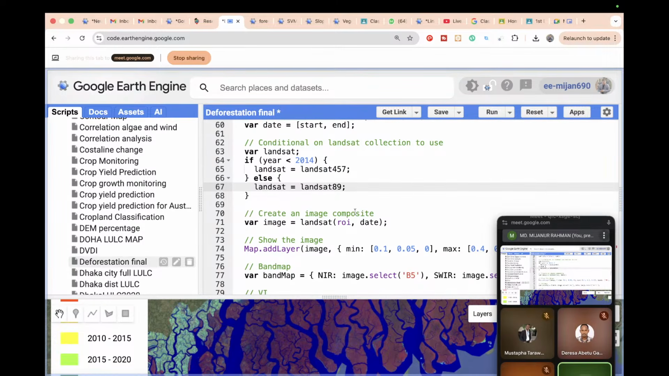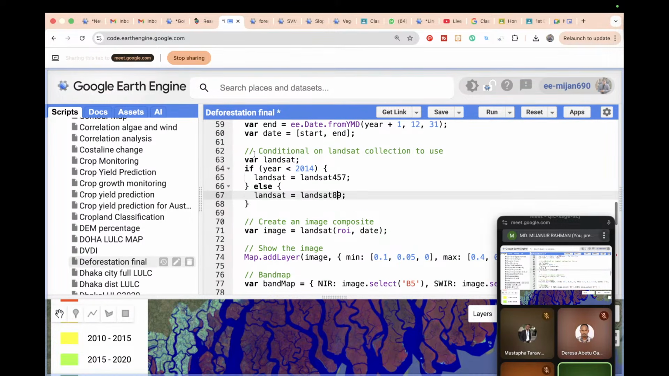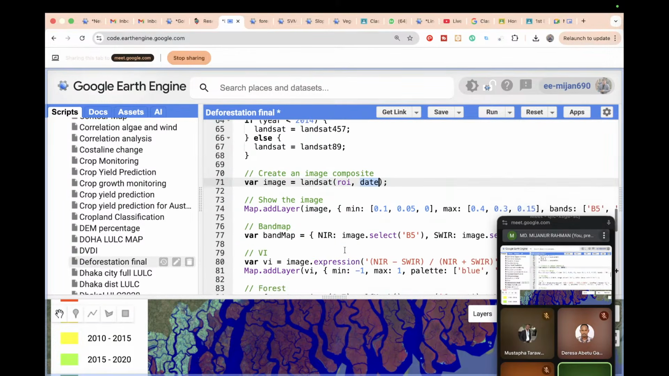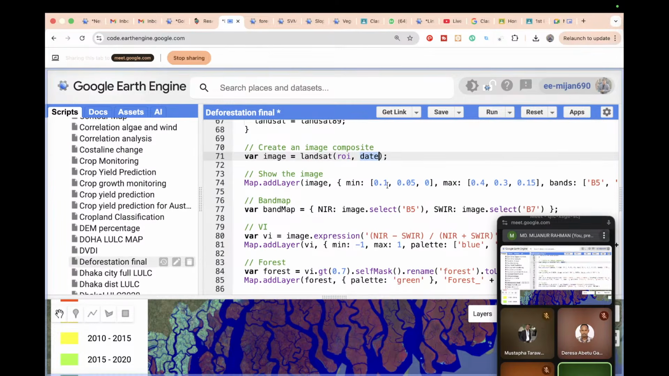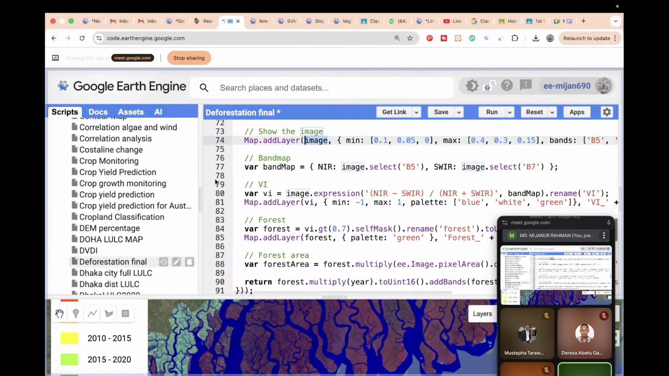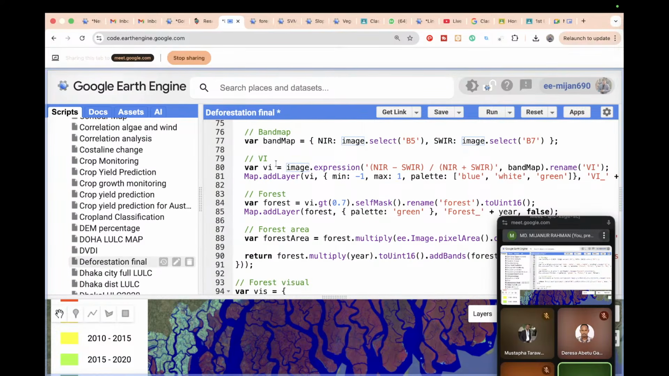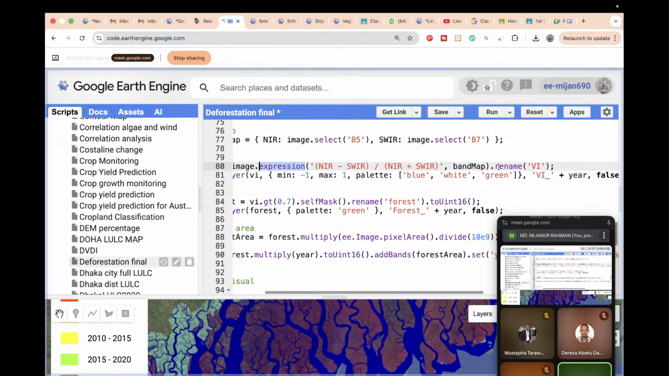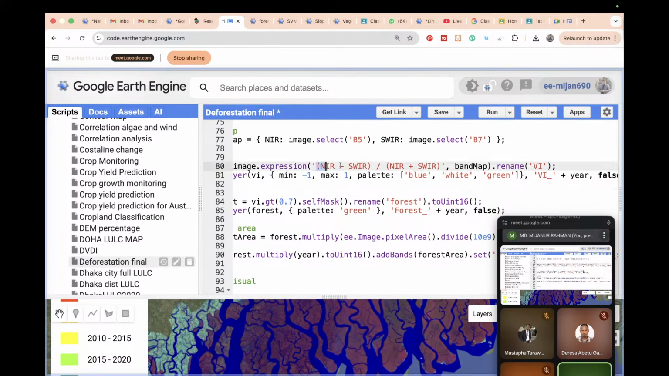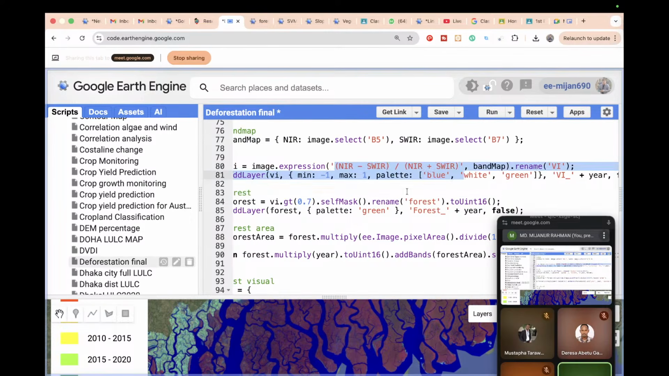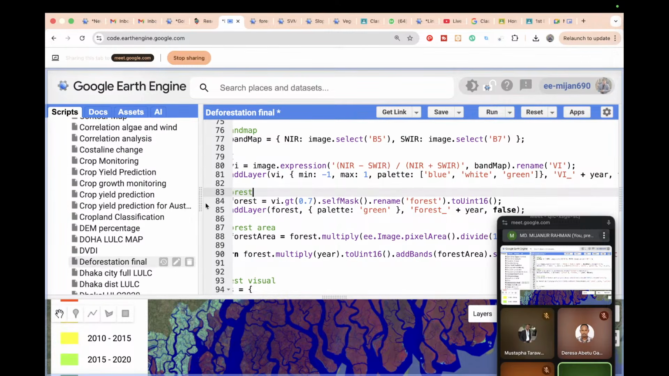Now we create the image composite. We call the Landsat function, define the ROI and put the date. Here you can see the visualization parameters of the image. We also set the band and calculate the vegetation index. You can see the expression: near infrared minus short wave infrared, divided by near infrared plus short wave infrared. You can put any formula. This time we show this formula, but if you want, you can also put EVI or other different types of vegetation indices.